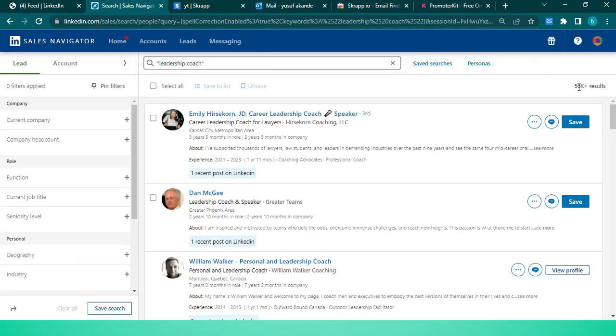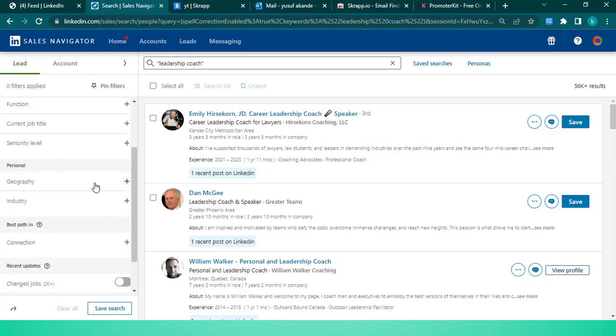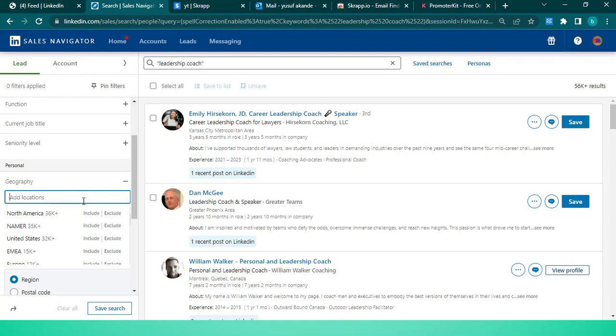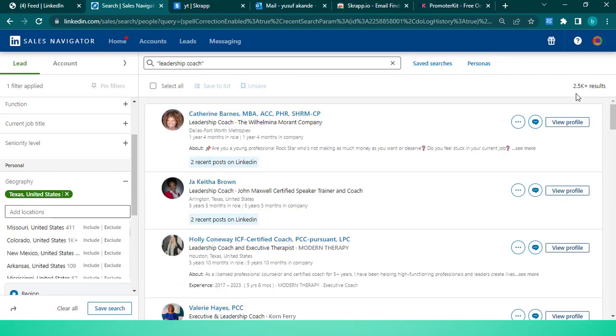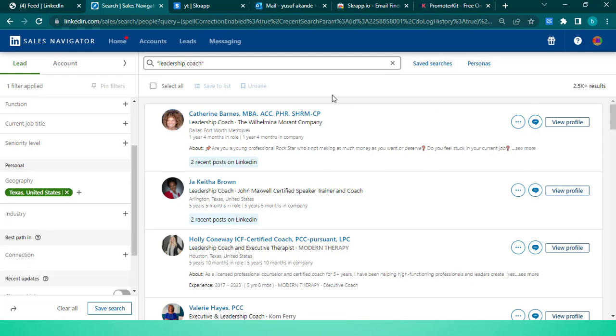So LinkedIn is telling us that we have 56,000 leadership coaches registered on LinkedIn. I can come down here under geography and put the location. Perhaps I choose United States. You can see 35,000 out of these 56 are located in United States. So maybe I just want to put New York or Texas. Include. You can see 2.5K. That means we have 2,500 leadership coaches registered on LinkedIn that are based in Texas in United States.